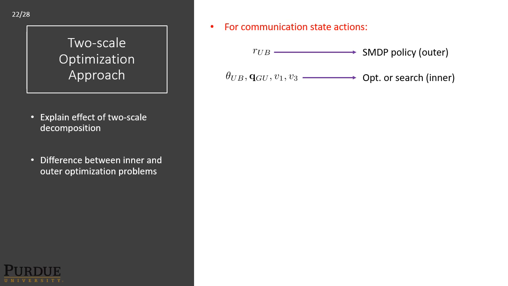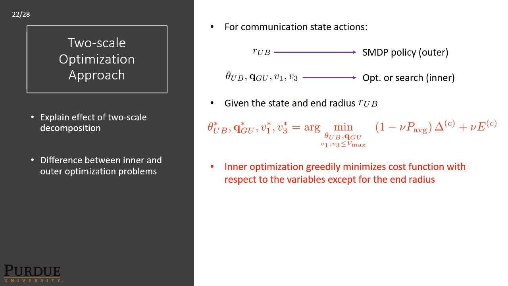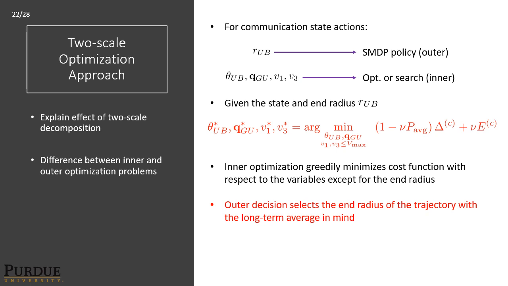For communication states, the target end radius RUB is selected in the SMDP in the outer decision process. The intermediate points as well as the speeds are solved in the inner decision process through optimization or search. So given the state and the end radius RUB, we solve the following problem, which accounts for the delay, duration, and energy expended throughout the trajectory. The inner optimization greedily minimizes the cost function with respect to those variables except for the target end radius RUB. And the outer decision selects the end radius of the trajectory with the long-term average in mind.